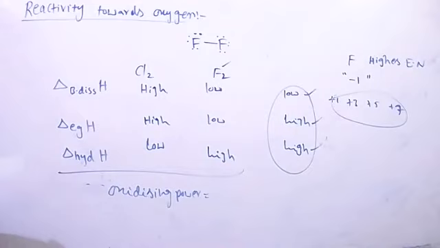Next question: give two examples to show the anomalous behavior of fluorine. Can you tell any two anomalous behaviors of fluorine? HF is a liquid. Other hydrogen halides are not liquids because HF forms intermolecular hydrogen bonding. Okay, that is one factor. Next factor.